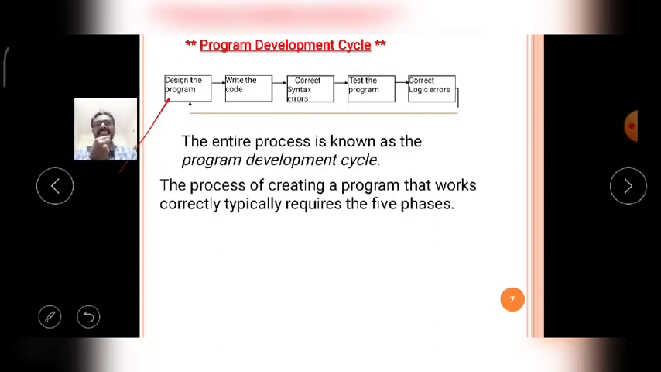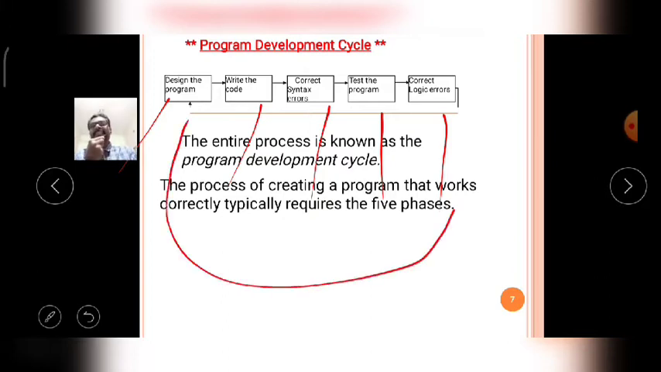Then the second step is to write the code. The third step is to correct the syntax errors. Then the fourth step is to test the program. Then the fifth step is, if any logical errors occur, to correct the logical errors by designing the program again. Okay, again designing of the program. Like that, it is a cycle.